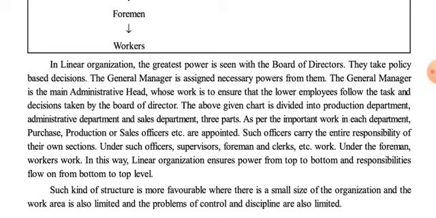Now what is the responsibility of these departmental heads? Such officers carry the entire responsibility of their own sections. It means they have all the rights, powers, authorities and responsibility regarding their department only.